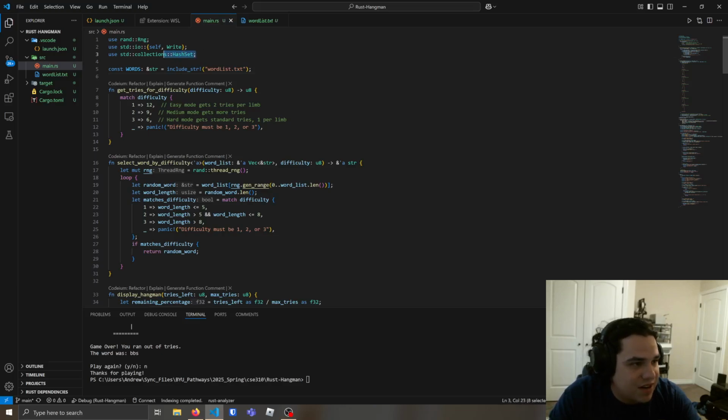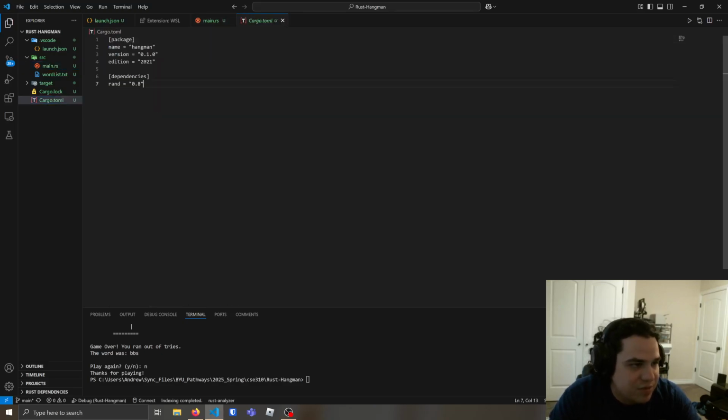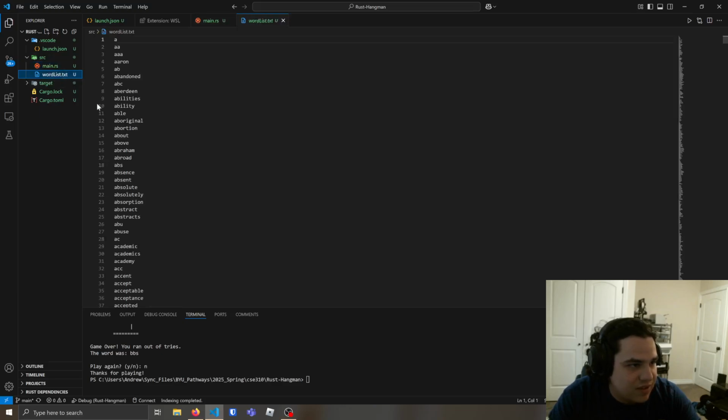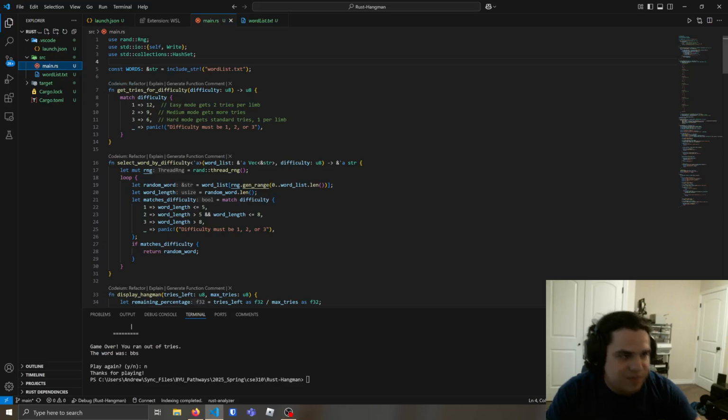We have our imports at the top using use. For the RNG, the random functions, that actually needs a dependency, so that pulls it from here, from our cargo file, cargo TOML file. And then in here we have the words. This just stores the text file as a literal string for us to kind of parse out later. And then we have our functions.